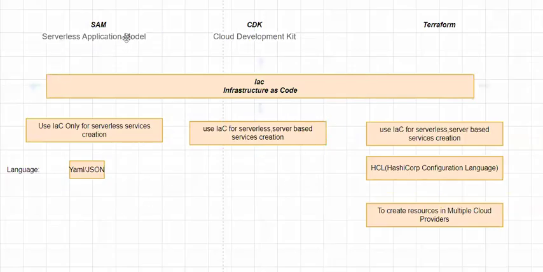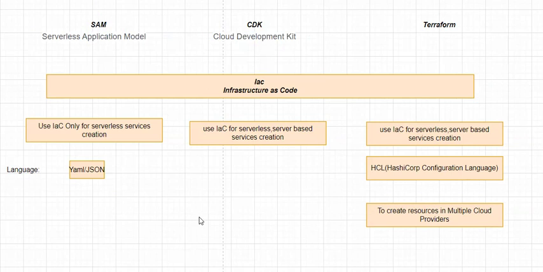Okay, I understood when to prefer SAM and when to prefer Terraform. Then what about CDK? When do I particularly prefer CDK, the Cloud Development Kit?